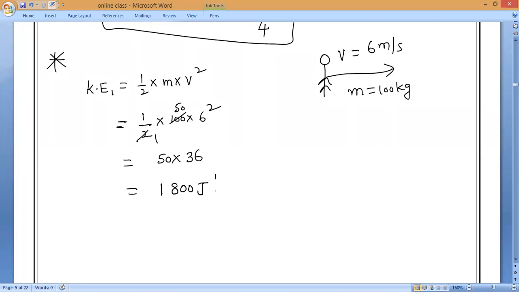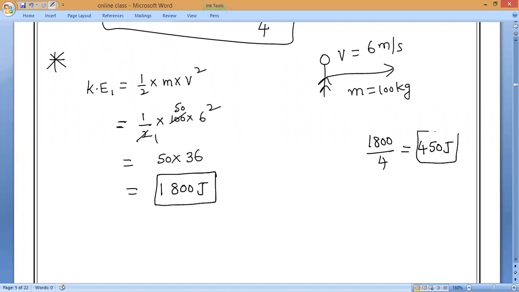Now, if you divide 1800 by 4, how much? You'll get 450. If velocity becomes half, we must get 450. Shall we check it? Yes, sir.